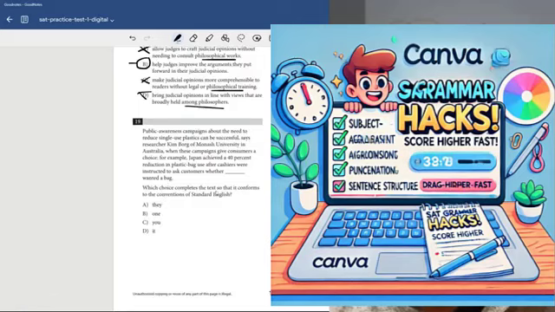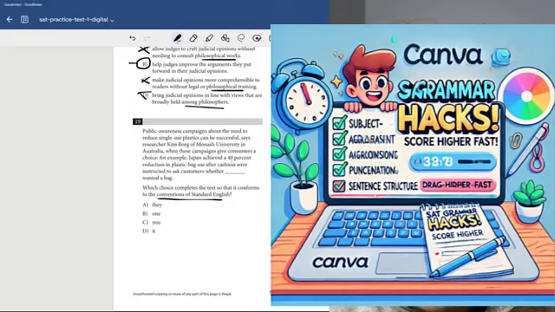Number 19: which choice completes the text so it conforms to the conventions of standard English? So now we're getting into grammar-based questions, right? You could see pronouns here, so we're going to be looking for the antecedent noun to make sure that the pronoun matches. Public awareness campaigns about the need to reduce single-use plastic are more likely to be successful, says researcher Kim Borg of Monash University in Australia, when these campaigns give consumers a choice.